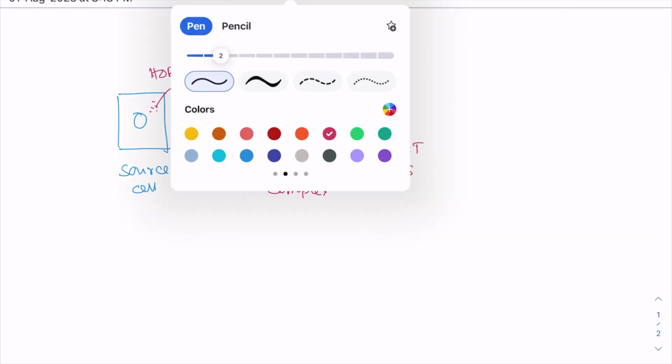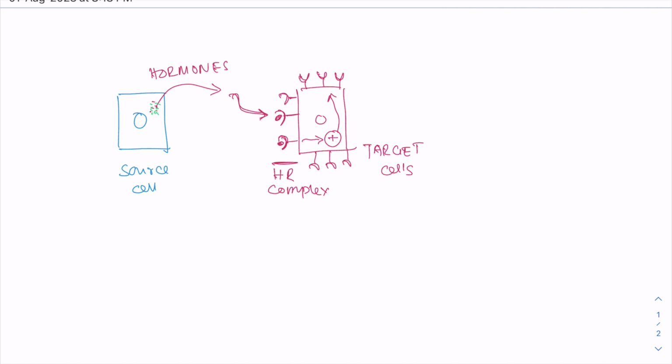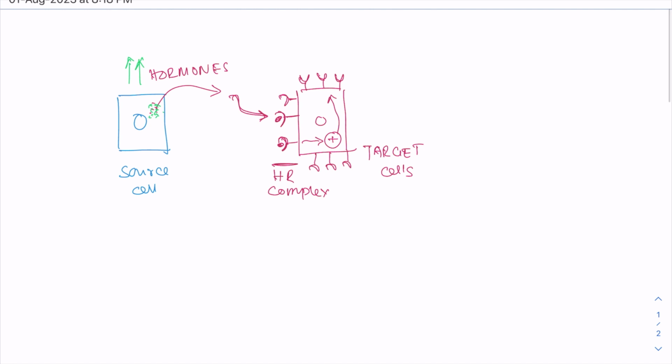So that in future, when a huge amount of secretion comes, when the hormone levels are increasing, they can bind with all of these receptors and have their own specific effect.